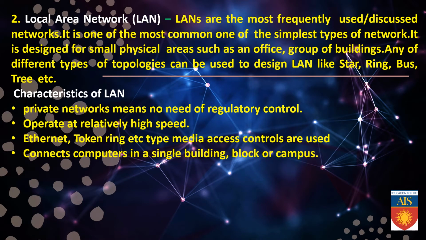After PAN, we have LAN. LANs are the most frequently discussed network. It is one of the most common and simplest types of network, designed for small physical areas such as an office or group of buildings. Any of the different types of topologies can be used to design a LAN, like star, ring, bus, tree, etc. Characteristics of LAN: private networks, meaning no need of regulatory control, operating at relatively high speed. Ethernet, token ring, etc. type media access control are used. Connects computers in a single building, block or campus.